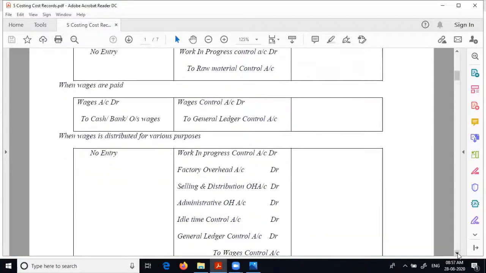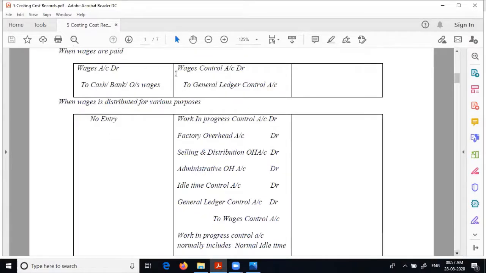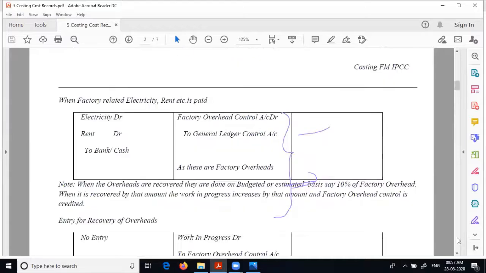Now let's move forward. Again, like the earlier one, these entries may not be required in financial books, but they are required in cost records. Therefore, the entire entry will come here. First entry will be wages control to cash bank, but the other entries, all these debit to wages control, because it's necessary in the cost records. Let's look at the next one.